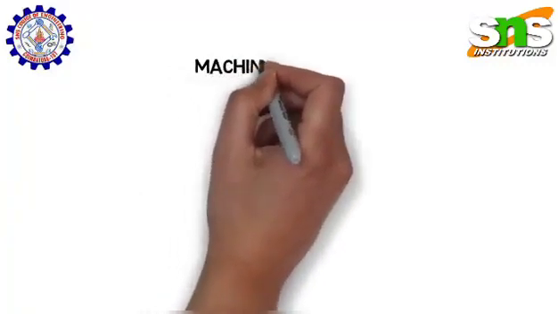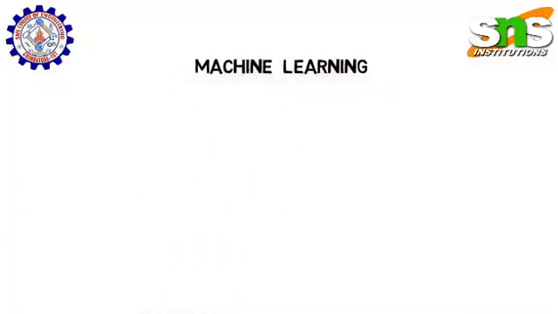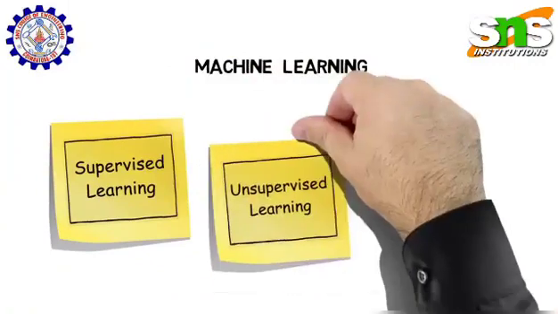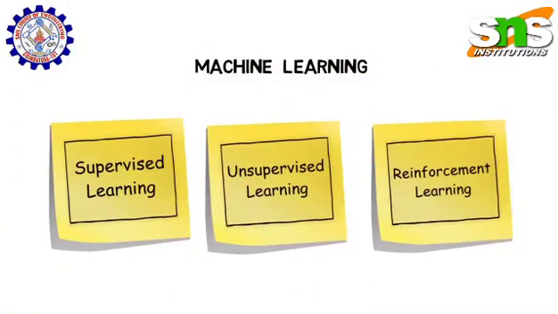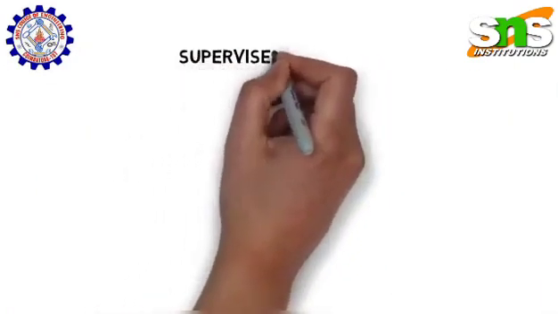There are many ways in which the machine learns. It could be either supervised learning, unsupervised learning, or reinforcement learning. Let's first quickly understand supervised learning.